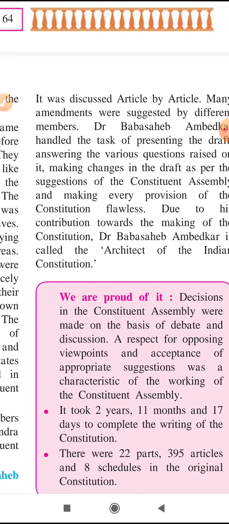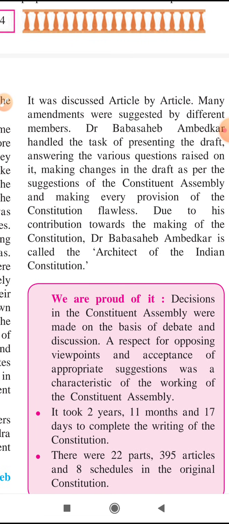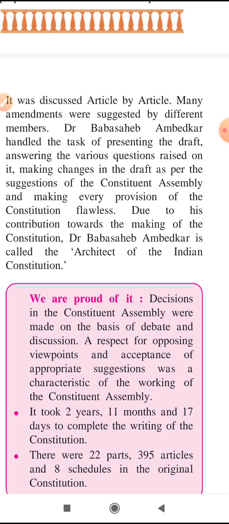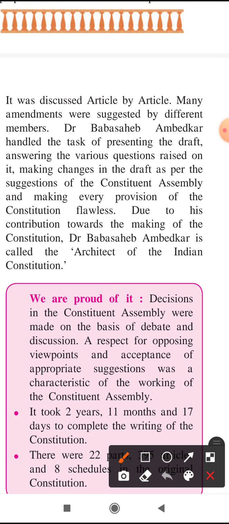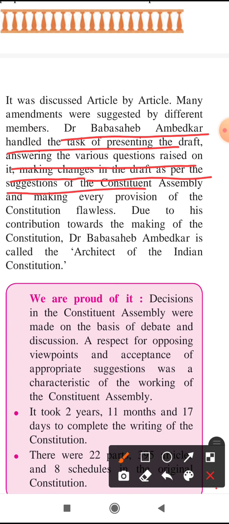Every article was discussed, and many amendments, that is many changes, were suggested by different members. Dr. Babasaheb Ambedkar handled the task of preparing the draft, answering the various questions raised on it, and making changes in the draft as per the suggestions of the members.